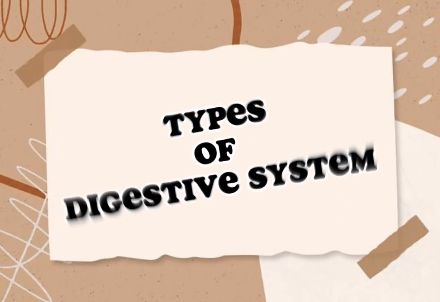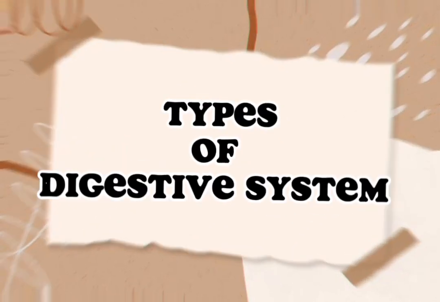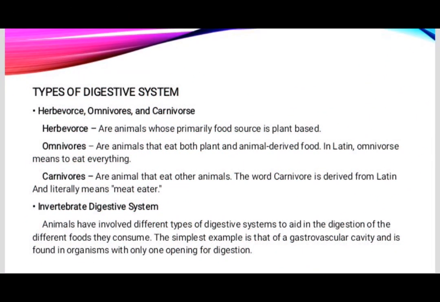Next, let's proceed to the types of digestive system. It includes herbivores, omnivores, and carnivores. Herbivores are animals whose primary food source is plant-based. Omnivores are animals that eat both plant and animal-derived food. In Latin, omnivore means to eat everything. And carnivores are animals that eat other animals. The word carnivore is derived from Latin and literally means meat eater.